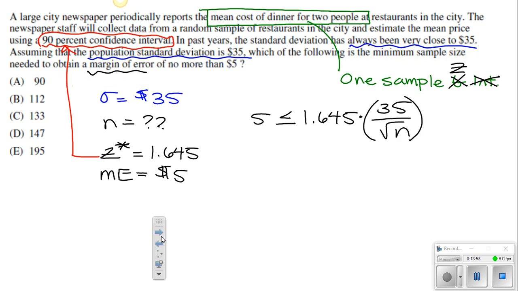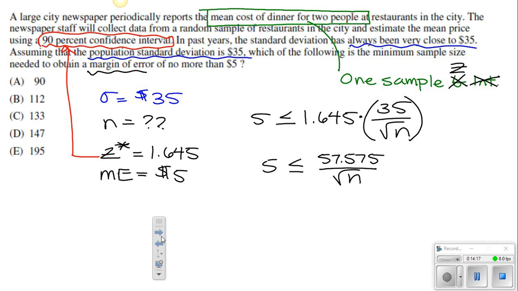All right, we do need to simplify this a little bit. I'm going to grab my calculator, which is over here. So 1.645 times 35. So let's do that real fast. 1.645 times 35. And that gives me less than or equal to, this should be 57.575 over square root n, which is equal to 5.